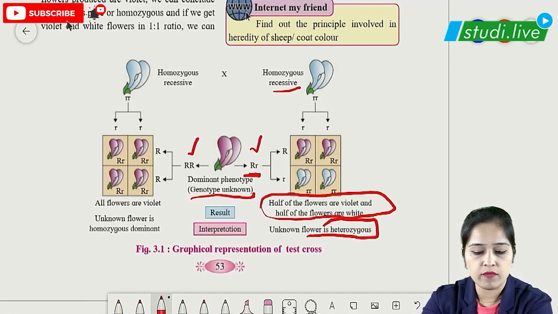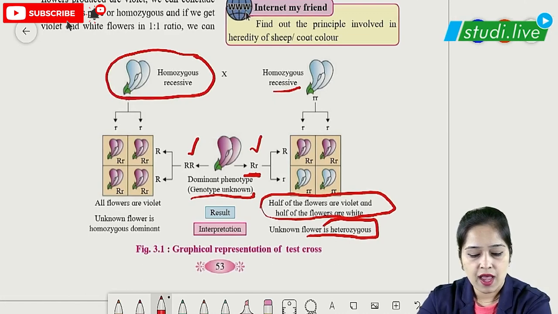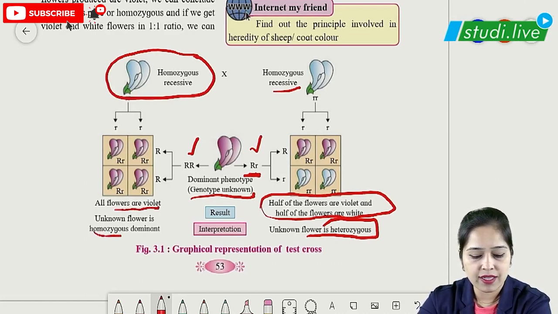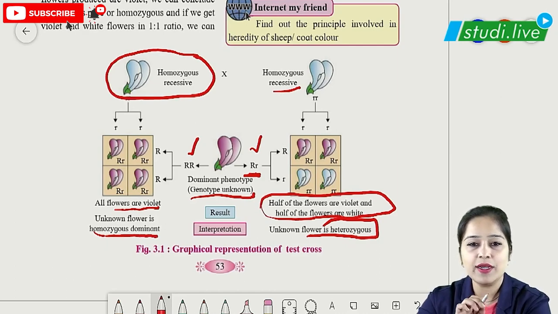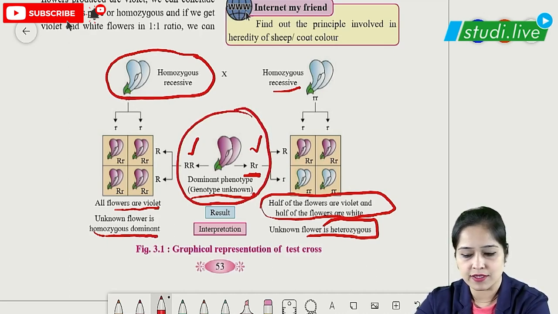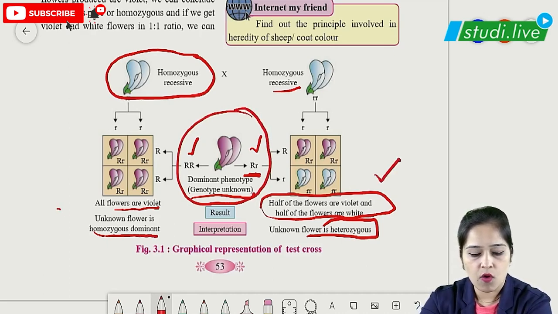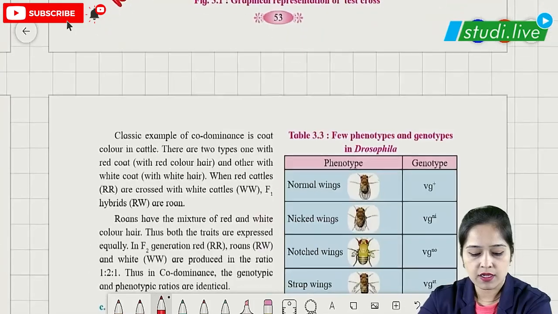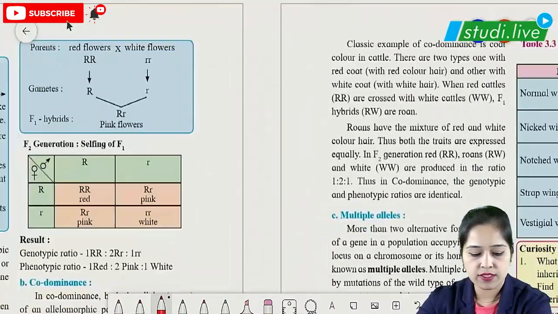But when we cross with a homozygous recessive and we get all flowers violet, which is the dominant character, we say that it is homozygous dominant. So it is used to find out whether the unknown genotype is homozygous or heterozygous. When all are violet, we say it is homozygous, and when we have 50% violet and 50% white, we say it is heterozygous. Let us move on to our next topic.